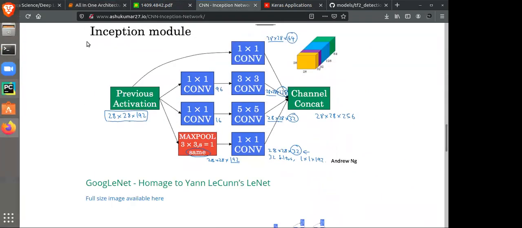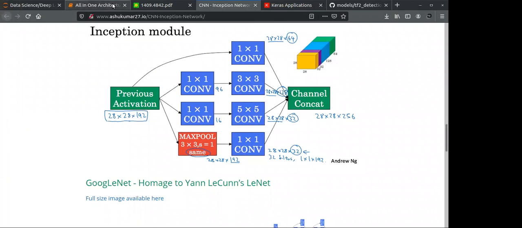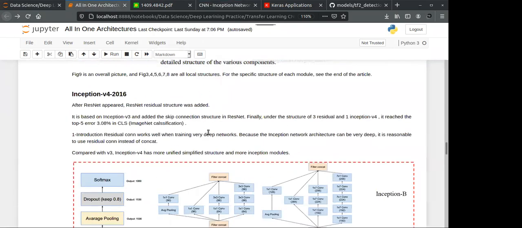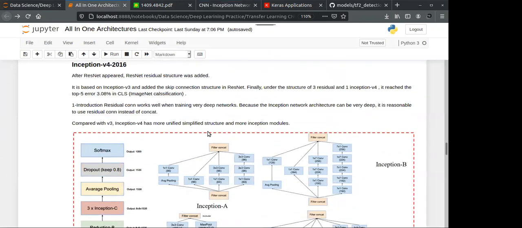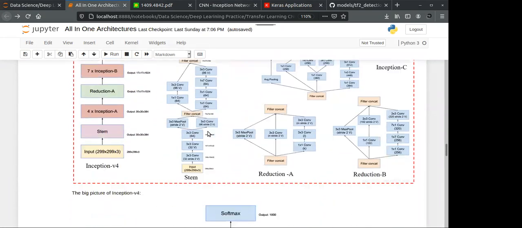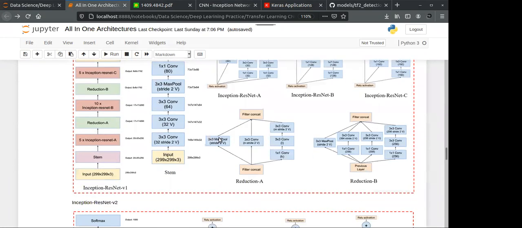Or you have another concept of Inception, which is skip connection, as in ResNet, an Inception ResNet which has a skip connection. As you can see, I will show you one image.